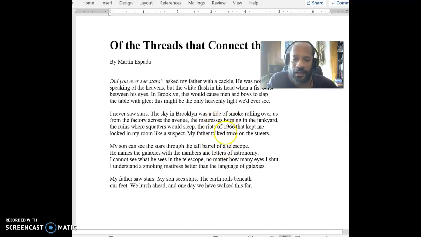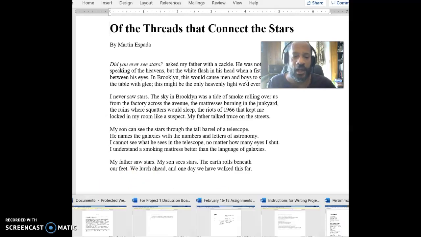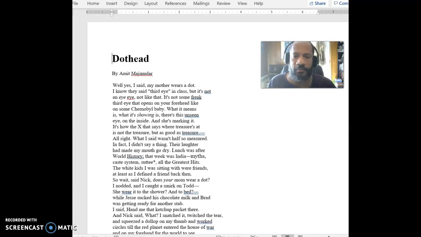We've got riots. These are actual riots that happened in 1966 that we're going to be talking about, and then we're talking about his son seeing stars through a telescope. So again, I'll leave it to you to read the poem in greater detail and then ask some questions. But those are just some things that I wanted to point out to you because I know that there might be issues, things that we might not be completely sure about. The next poem I want to talk about some. Let's look at this one.